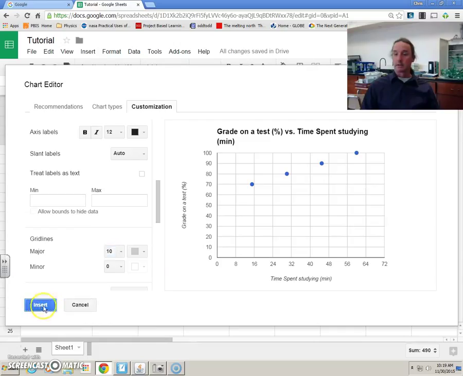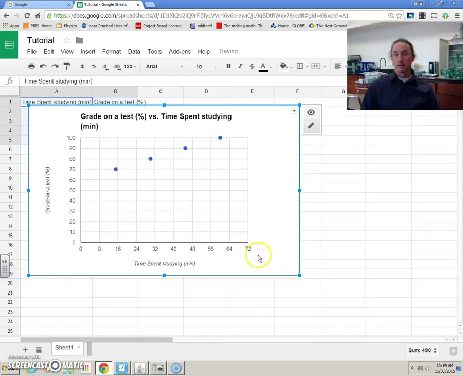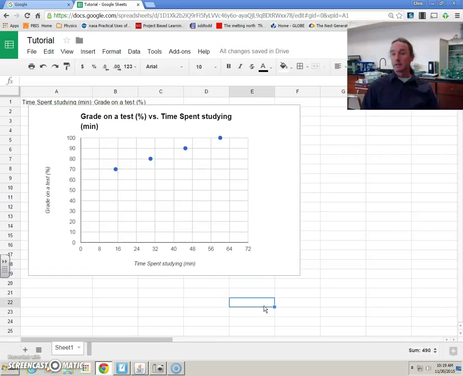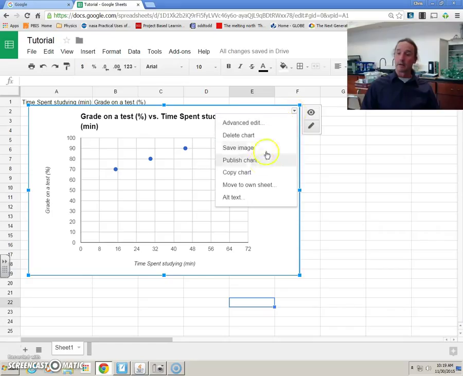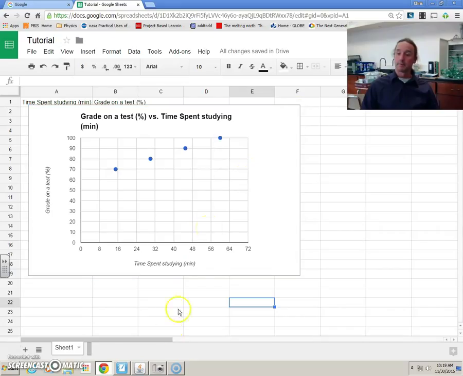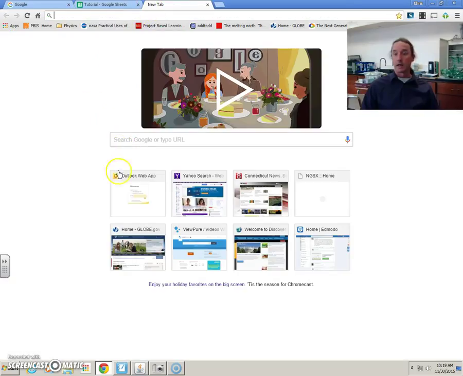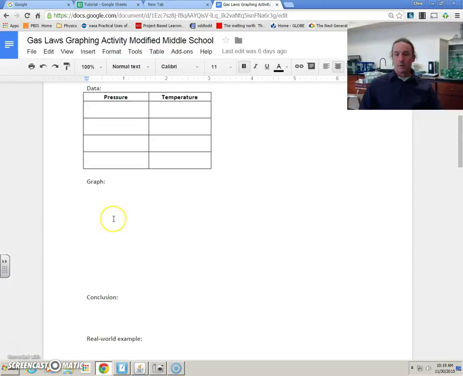When I click Insert, it'll take the chart, put it right into my spreadsheet, and now I can either leave it there and use it from there, or I can copy it and paste it into a Google Doc, which is what you were asked to do in this assignment.